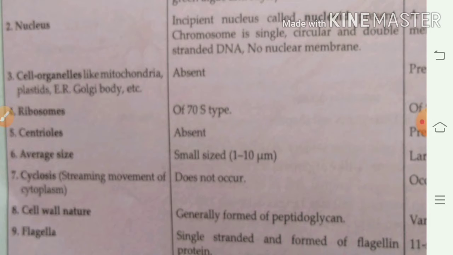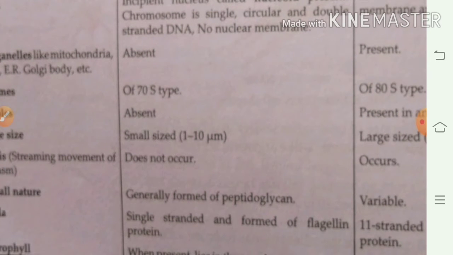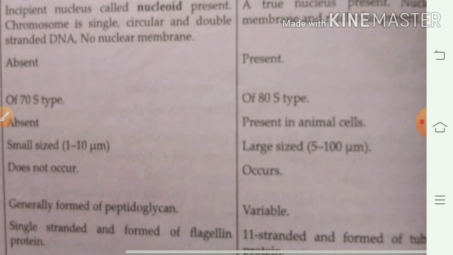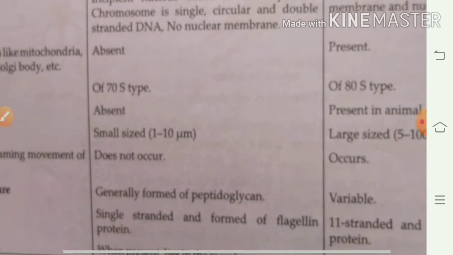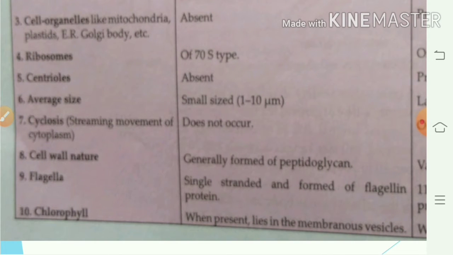Centrioles are absent in prokaryotic cells and centrioles are present in animal cells, means in eukaryotic cells. Average size: prokaryotic cells are of small size and eukaryotic cells are of large size.